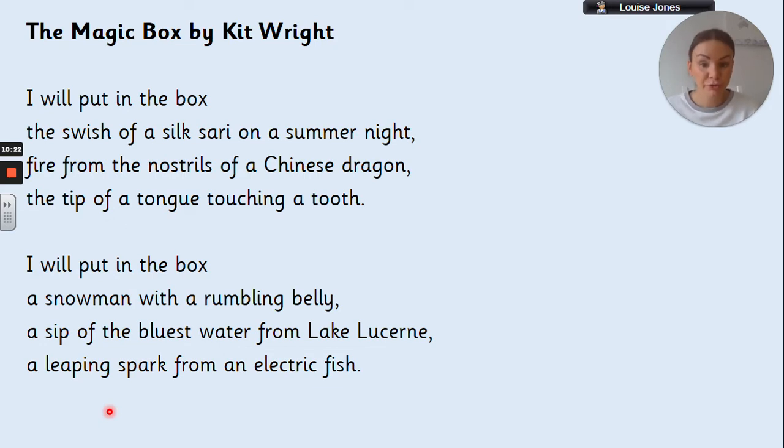Fire from the nostrils of a Chinese dragon. The tip of a tongue touching a tooth. I will put in the box a snowman with a rumbling belly.